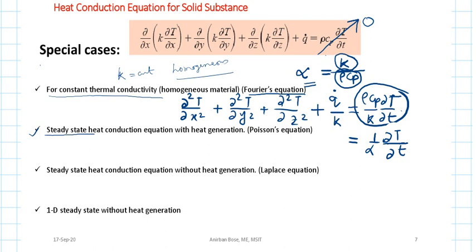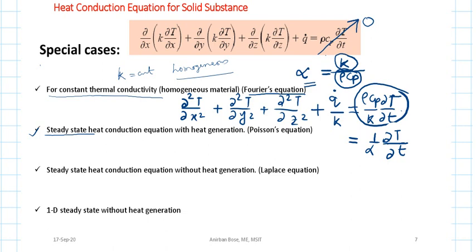And another thing is also there, with heat generation. Okay, so the heat generation term will be there, but this term will not be there. So what will be the form of the equation? The form of the equation will be like this. Along with that, let us consider that k is also constant.